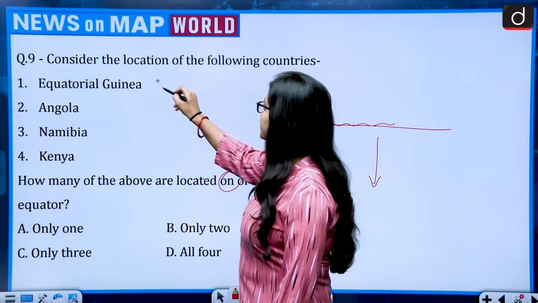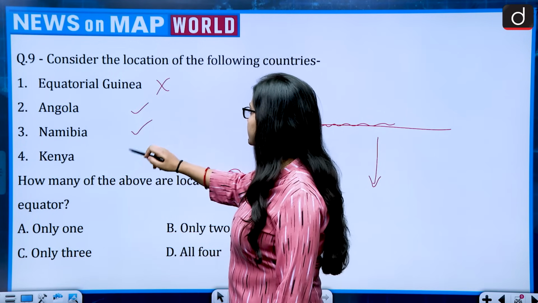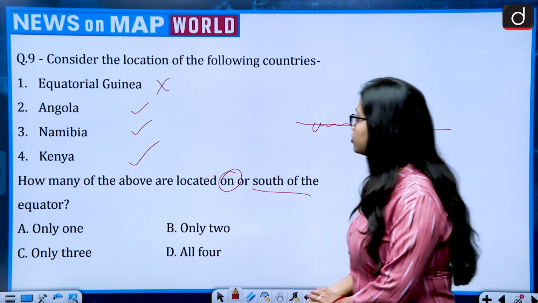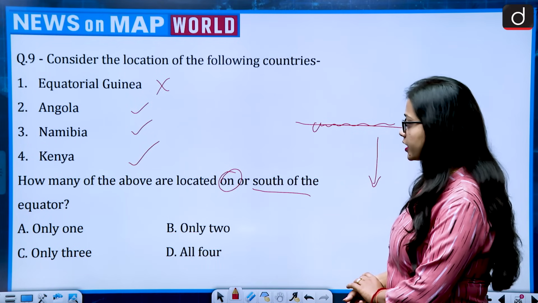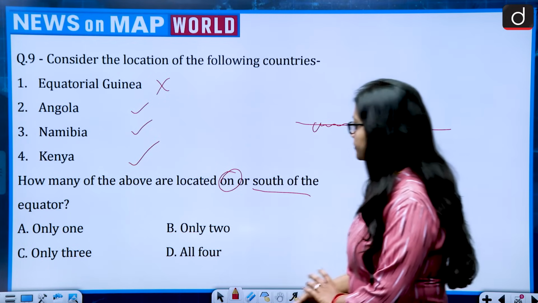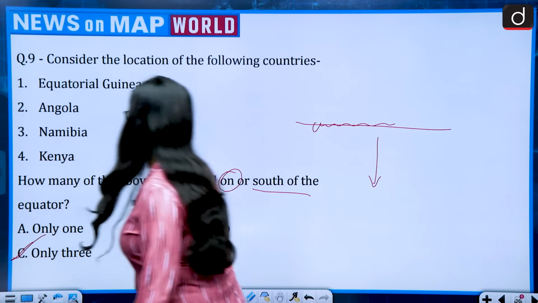So Equatorial Guinea, no. Angola, yes. Namibia, yes. Kenya, yes. So how many are lying there? 1, 2, 3 and 4. It means 3. So the correct answer is option C. That is only 3.